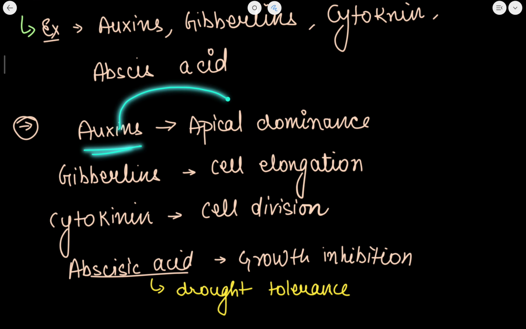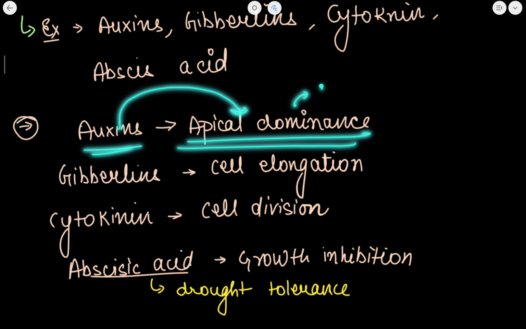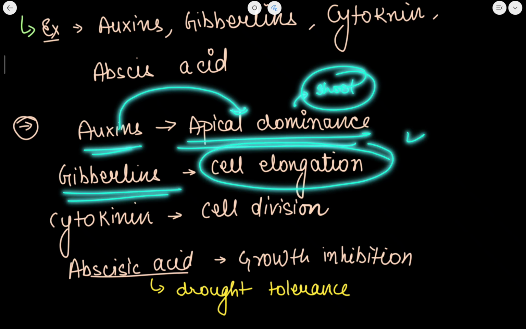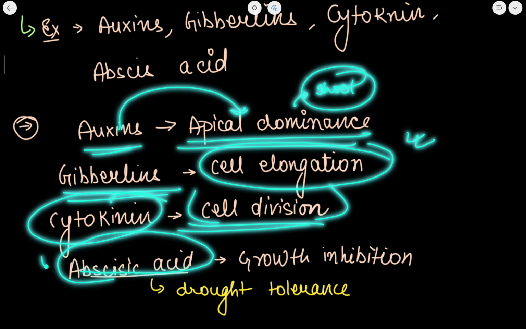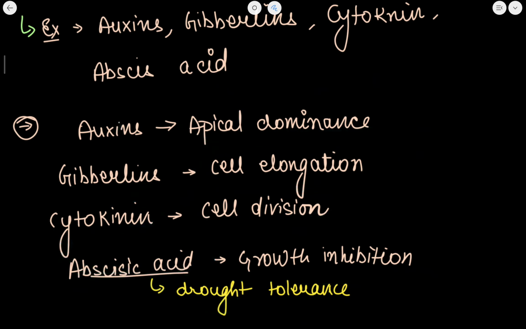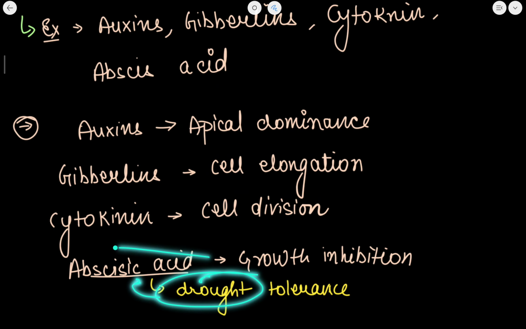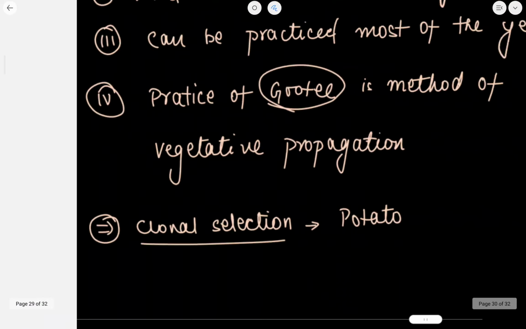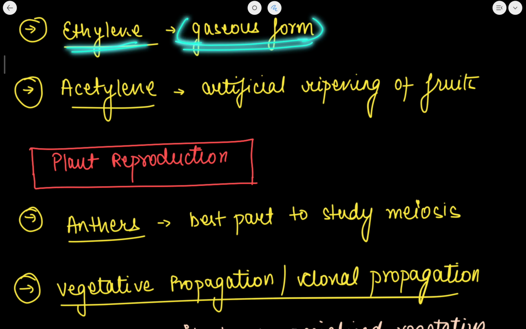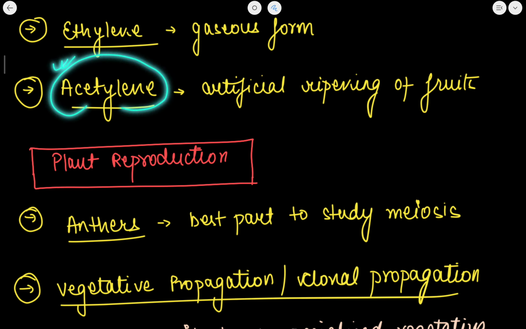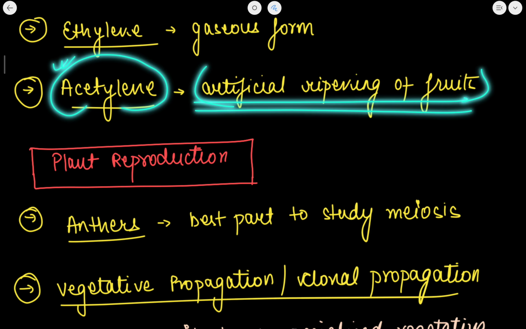Now auxins are responsible for apical dominance. This is found in the shoot of the plant. Gibberellins are responsible for cell elongation. Cytokinin is responsible for cell division, whereas abscisic acid is a growth inhibitor and it provides drought tolerance to plant. ठीक है, drought or dried conditions, इसके लिए abscisic acid is responsible. Now ethylene is required by plants in gaseous form. If I talk about acetylene, artificial ripening of fruits is there.